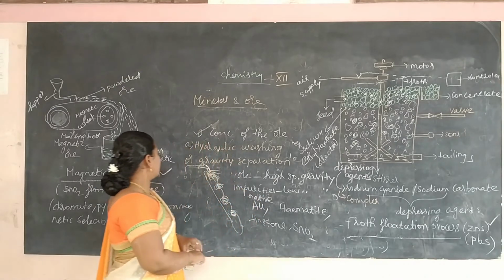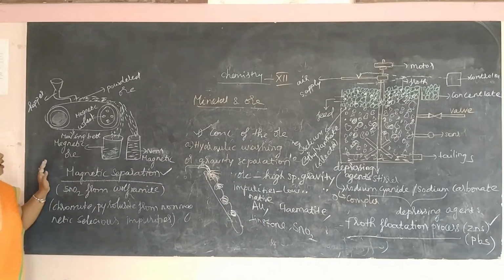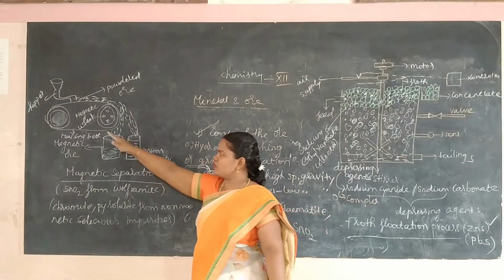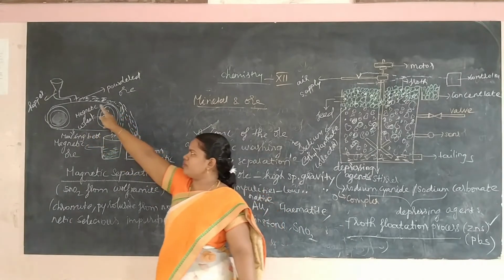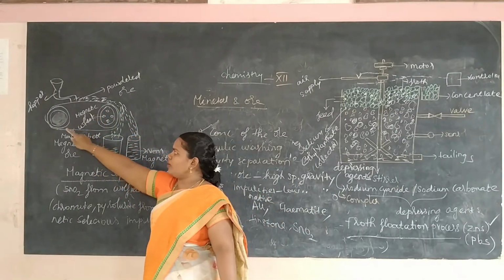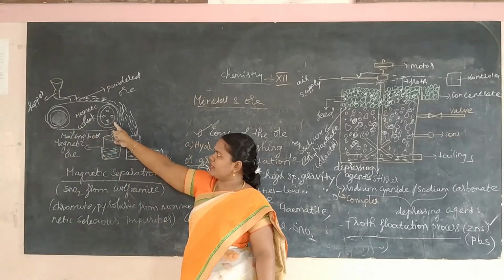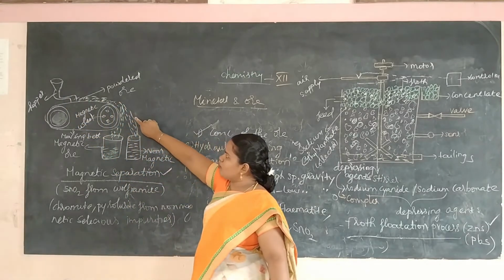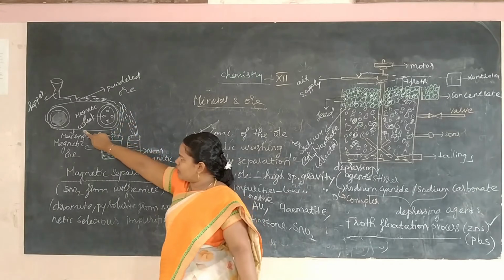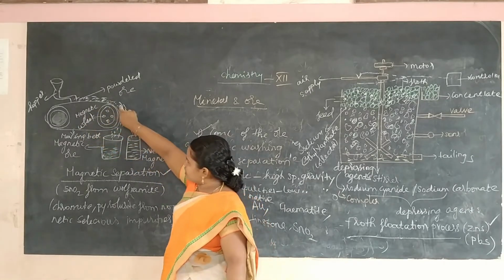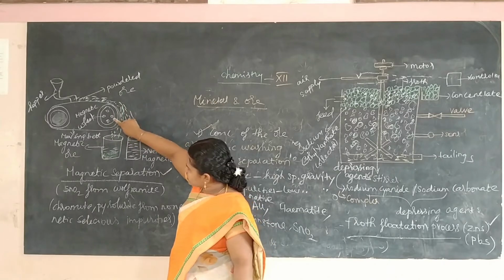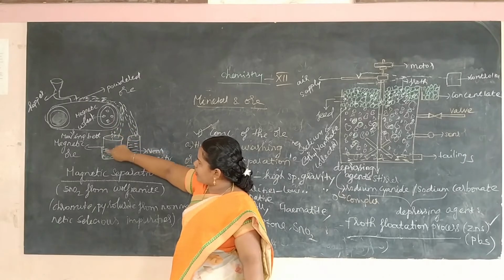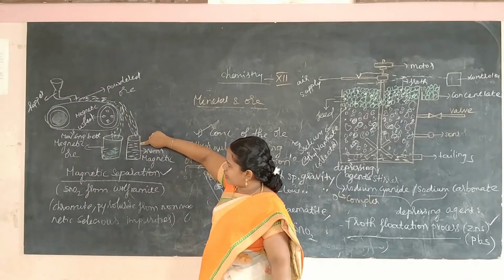The third one is the electromagnetic or magnetic separation process, in which two rollers are present, connected by a moving belt. One roller is non-magnetic, another roller is magnetic, and I am placing the powdered ore from the hopper. The ore particles move towards the roller from the surface of the belt. Here the magnet will attract the magnetic ore particles, which are separated nearer to the roller, and the non-magnetic ore particles are separated as a separate heap.